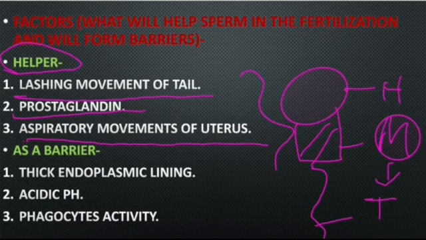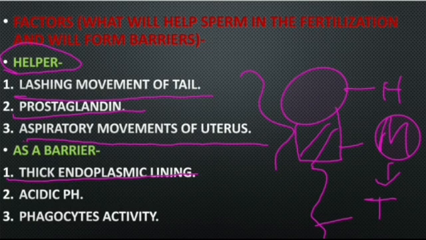And then the next things will act as a barrier. The first one is the thick endometrial lining. On the 14th day of the menstrual cycle, the egg is released.